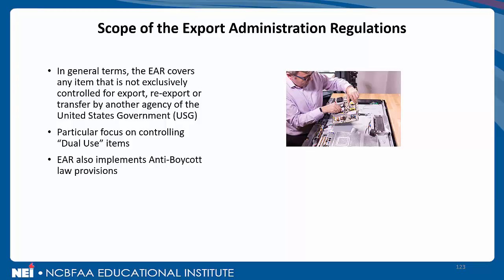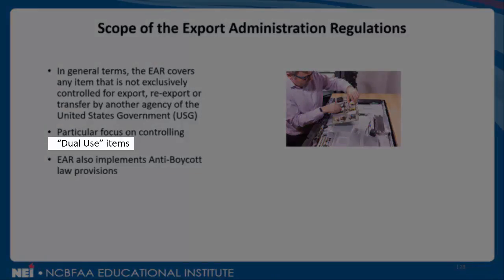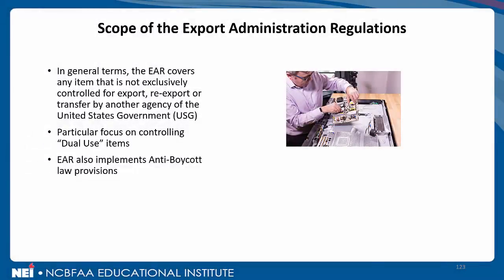In our second bullet point, and this is quite significant, we'll state that the particular focus of EAR is on controlling dual-use items. And as the name would indicate, a dual-use item has more than one application, more than one use. This is particularly significant because BIS is interested in looking at products or items that have a commercial application, but that could also potentially have a military or a proliferation or a WMD application. So this whole idea of dual-use items will transcend the entire discussion on EAR.